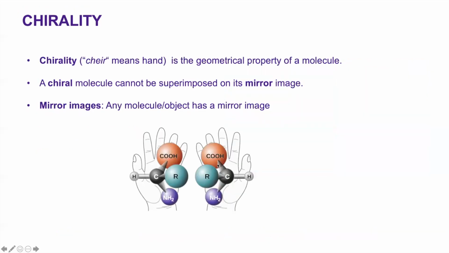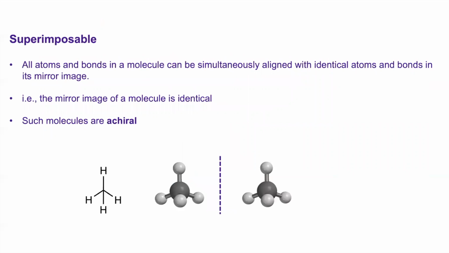Chirality is the geometrical property of a molecule. A chiral molecule cannot be superimposed on its mirror image. That means it has a non-superimposable mirror image. Any molecule or object has a mirror image. What do you mean by superimposable? In a simple way, superimposable means all atoms and bonds in a molecule can be simultaneously aligned with identical atoms and bonds in its mirror image. That is, the mirror image of a molecule is identical to its original structure.